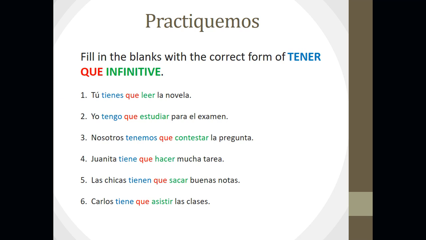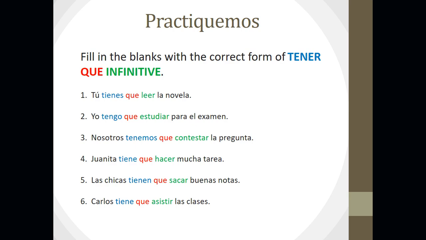All right, let's check. Número 2, yo tengo que estudiar para el examen. I have to study for the test. Okay, so all we did here was we used the yo form of tener, which is tengo. The second blank was que, and to study is estudiar. Número 3, nosotros tenemos que contestar la pregunta. We have to answer the question. Again, we use the correct form of tener, the word que, and the verb infinitive.